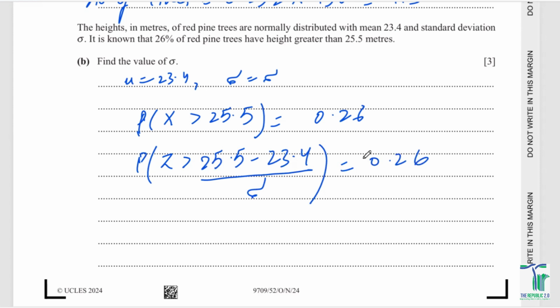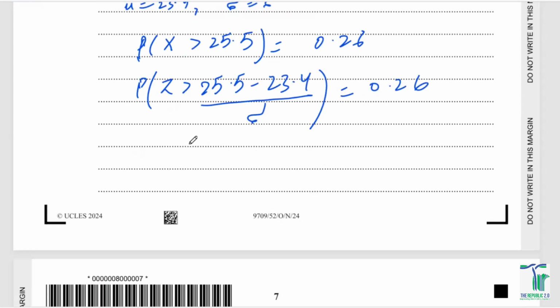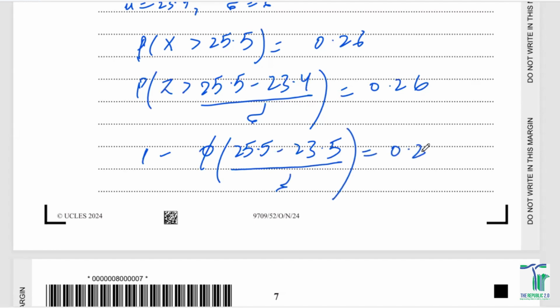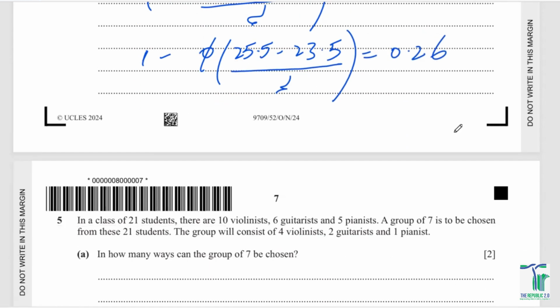And this is going to be 1 minus density function of 25.5 minus 23.4, because greater than ka आपको formula पता होना चाहिए, divided by sigma is equals to 0.26. Now you can just simply sort it down, and 1 minus 0.26 equals to sigma of 25.5 minus 23.4 upon sigma. आप निकाल लें इसका आंसर जो भी आता है.